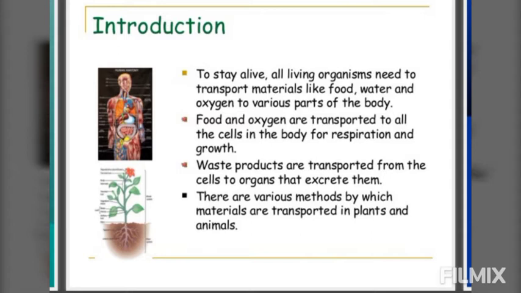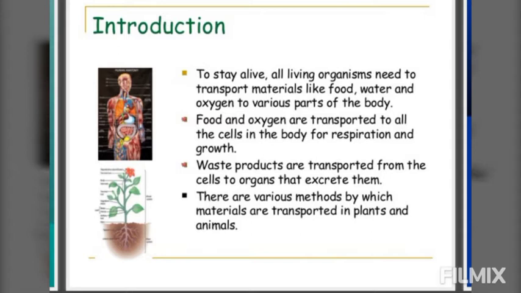Even those materials which are produced in one part of the body must reach the other parts of the body. Further, the waste that is produced in the body has to be removed from the body by a system. Methods of transporting materials within the body are thus very essential. Now the question comes how the food, water, gases and the waste material are transported within the body of the animals and plants. How are these things being carried out?